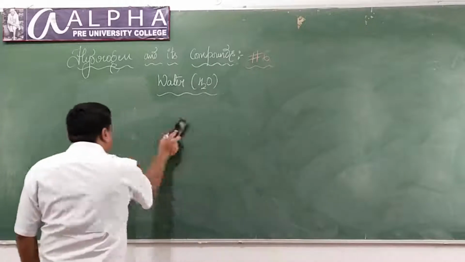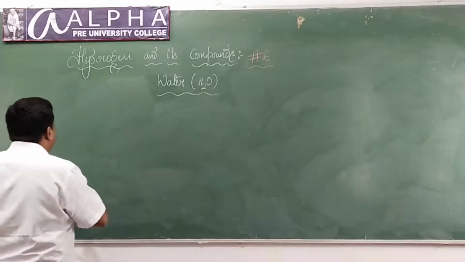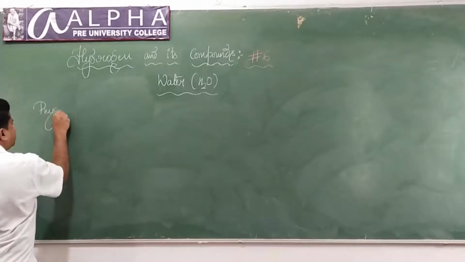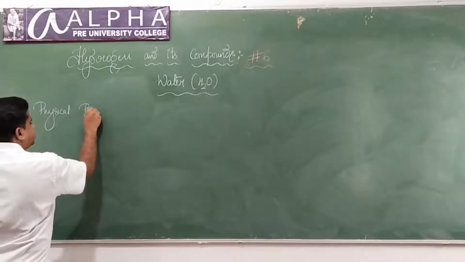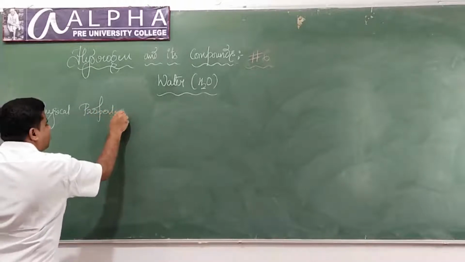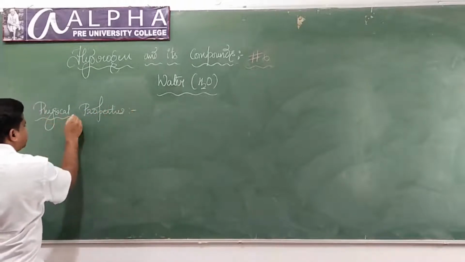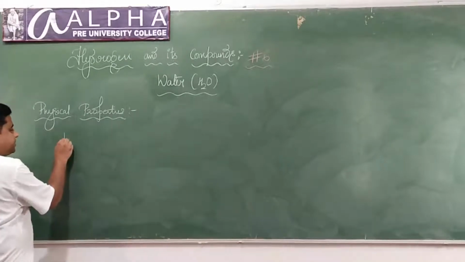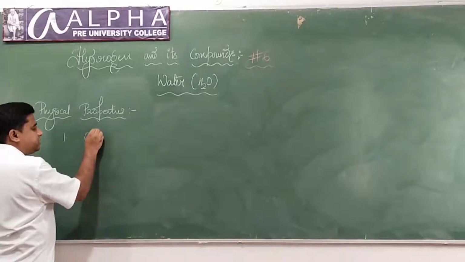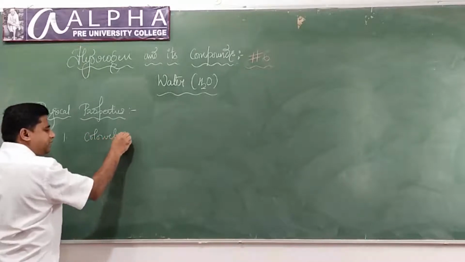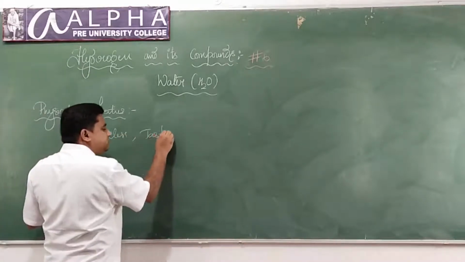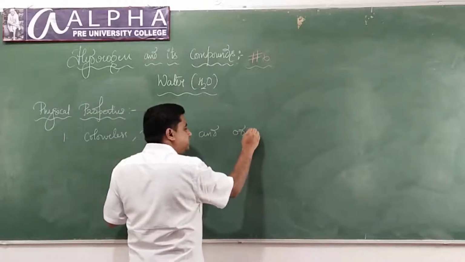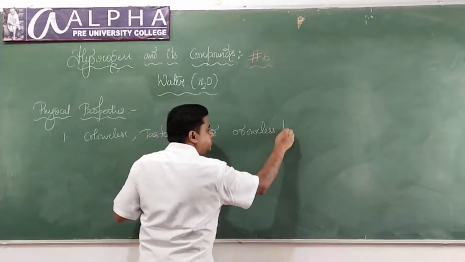What are the different physical properties of water? Observe. Physical properties of water. We know it is a colorless, tasteless and odorless liquid, isn't it?